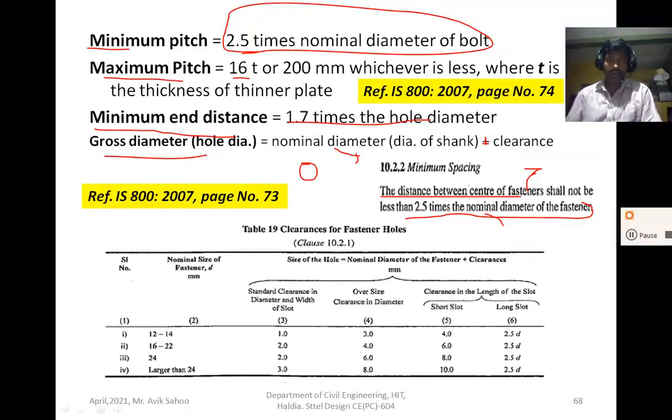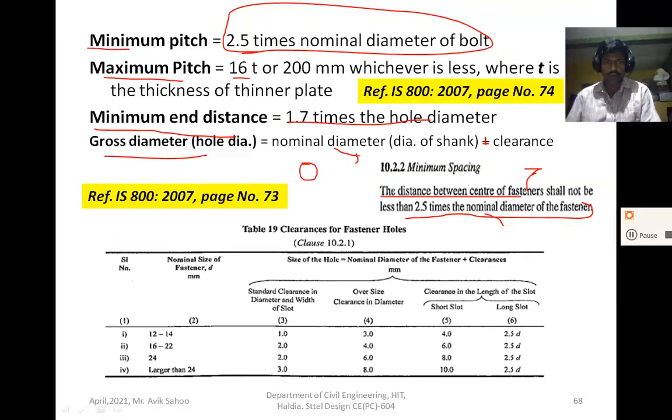The clearance is given in Table 19 of IS 800:2007, page number 73. Using Table 19 you get the clearance. Here the range of nominal diameter is given.